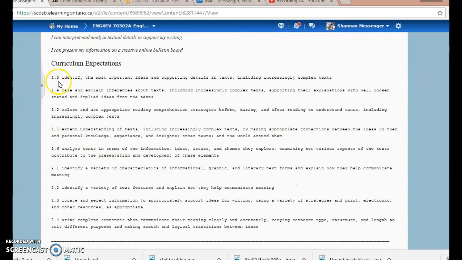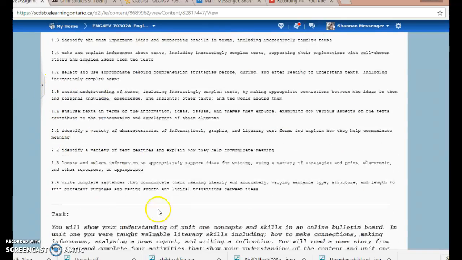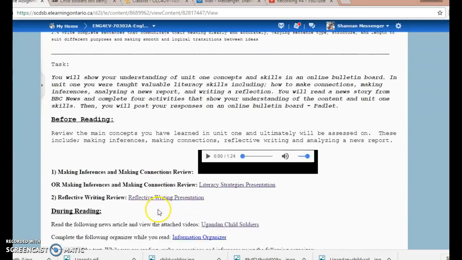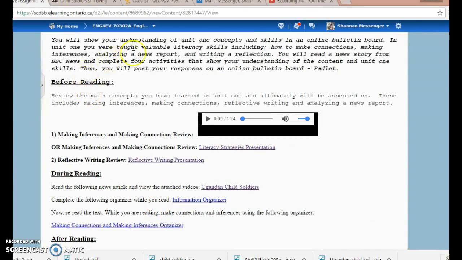Your curriculum expectations are available for you to read. Your task. You will show your understanding of Unit 1 concepts and skills in an online bulletin board. In Unit 1, you are taught valuable literacy skills including how to make connections, making inferences, analyzing a news report, and writing a reflection. You will read a news story from BBC News and complete 4 activities to show your understanding of the content and Unit 1 skills. Then, you will post your responses on an online bulletin board, which is the Padlet.